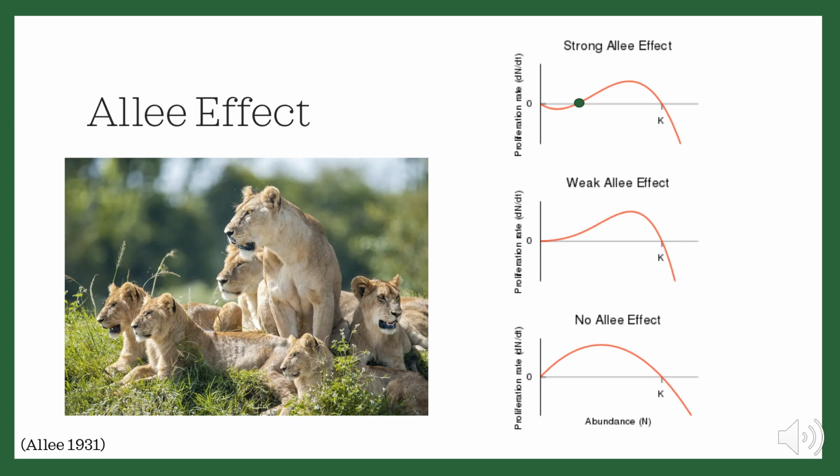Some of the causes of the decreased birth rate can be because mates are less likely to find one another or an unequal sex ratio, while the increased death rates could be due to inbreeding depression, stochastic effects, decreased foraging facilitation, or less cooperation to protect themselves from predators. A pack of lions is a good example of a group that forages together and would be affected by a low population size.